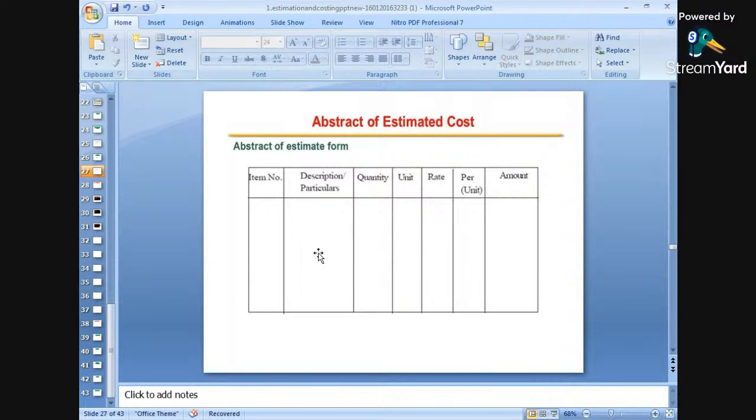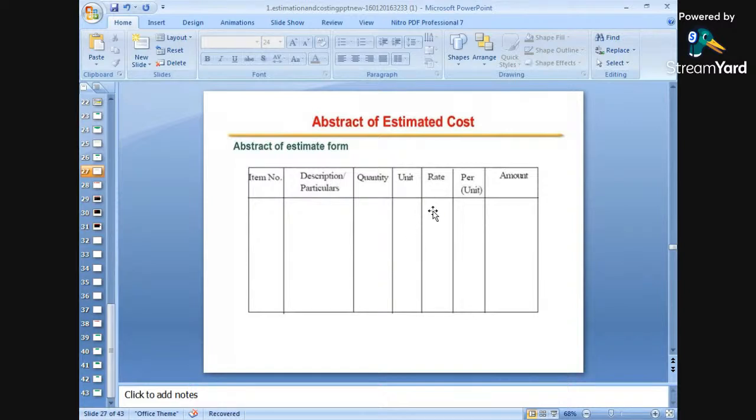Number three is the quantity which we have already calculated in the measurement sheet. The quantities you worked out there are to be fed here in quantities. Next important is the unit of measurement. Whether the quantity is measured in cubic meters, square meters, or running meters, units are very important.